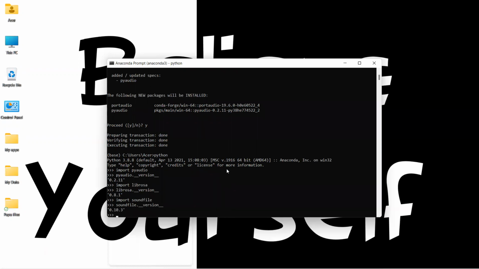So all our three library files have been installed: PyAudio, Librosa, and Soundfile. So these are some possible methods which we can employ to install these libraries of Python into our system.